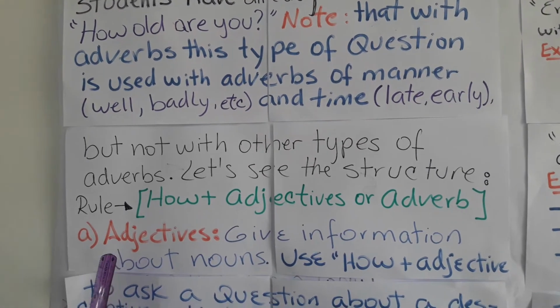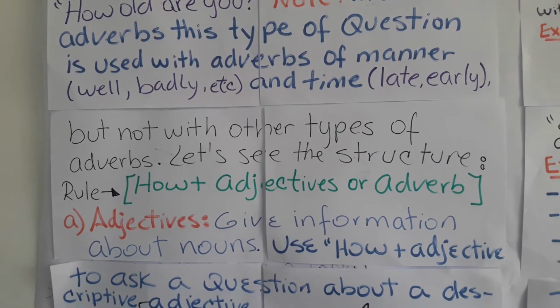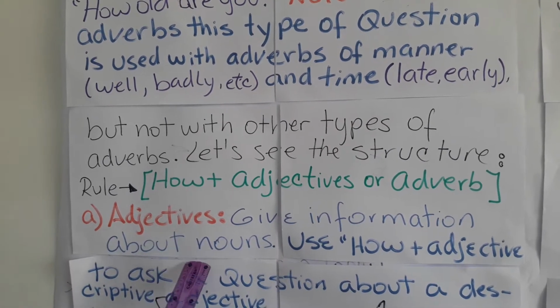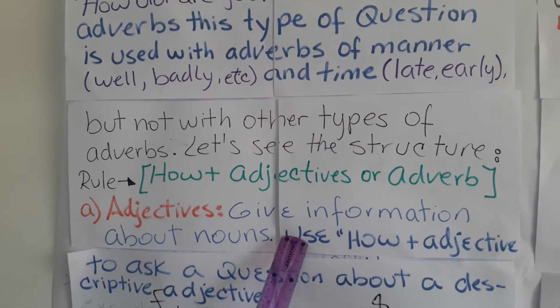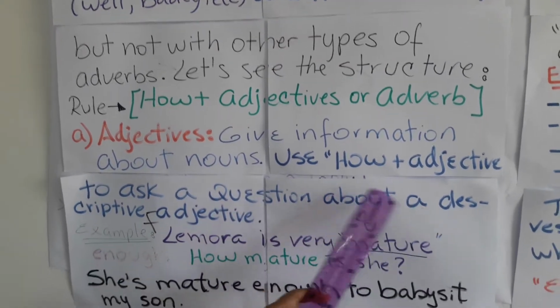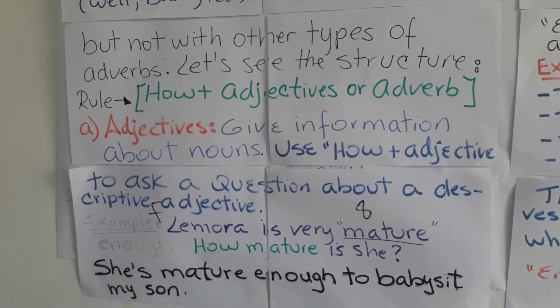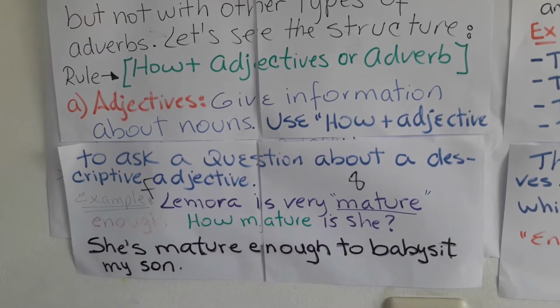Now, let's see the form of the structure and how to use it. First, adjectives give information about nouns. Use how plus adjective to ask a question about a descriptive adjective. Example: Lemora is very mature.